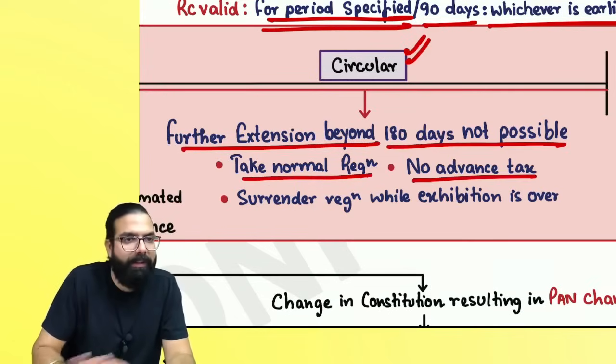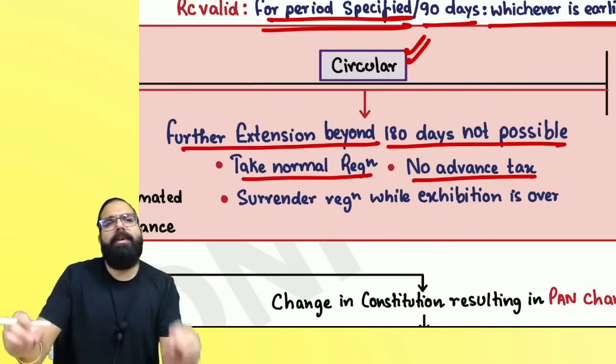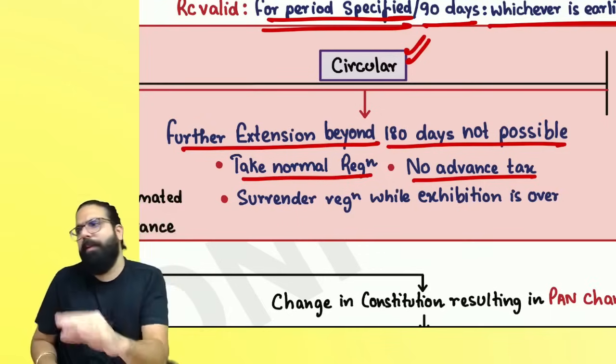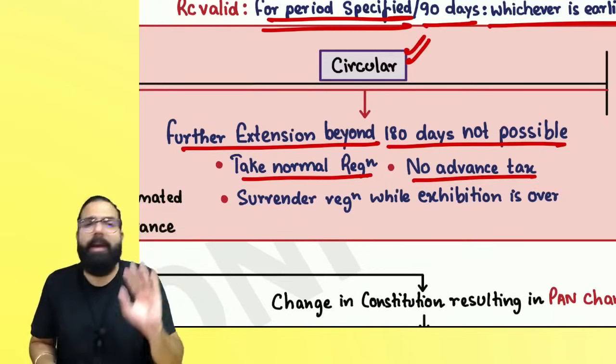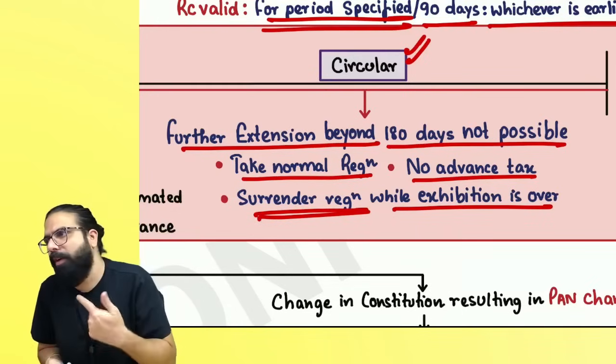Now, no advance tax has to be paid. Whatever you want, whenever you supply, you go ahead and pay the GST. Every month you file your return and pay the GST. And sir, when you leave the state, just surrender your registration when the exhibition is over.